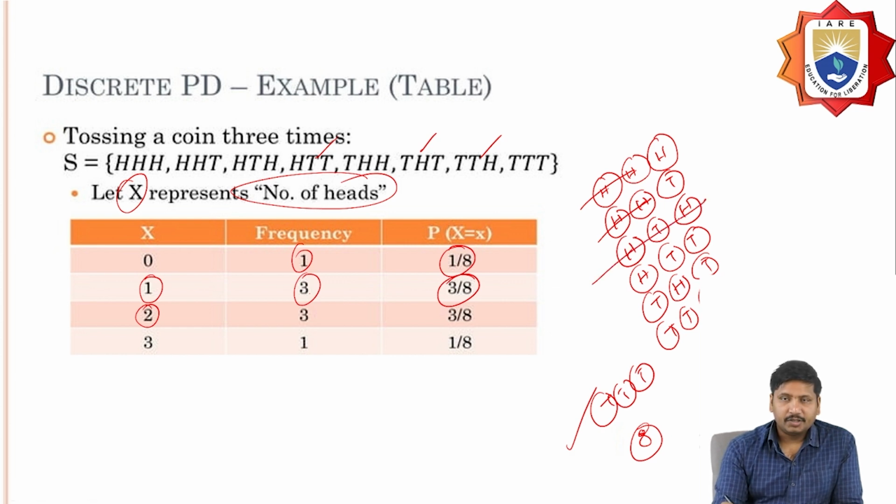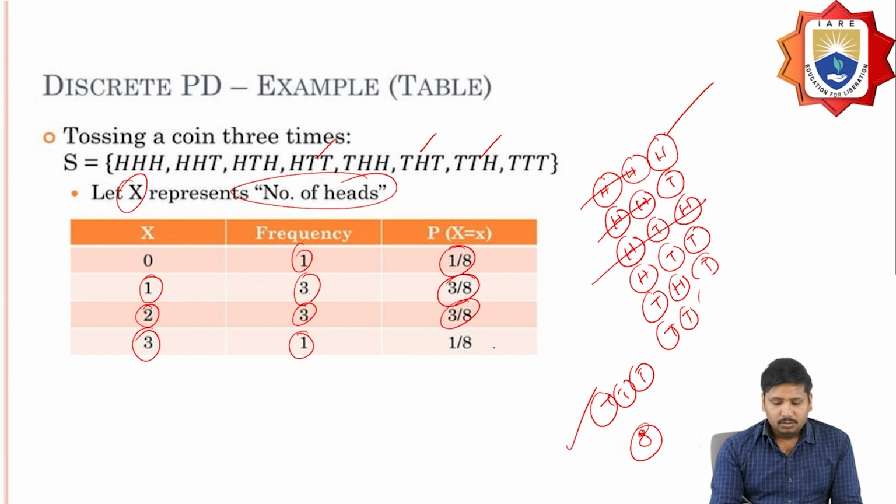So totally 3 frequencies, so the probability is 3 by 8. Probability of obtaining all 3 heads. This is the only one case, so 1, and totally the probability is 1 by 8. So these are the probabilities for an experiment, based on the question.